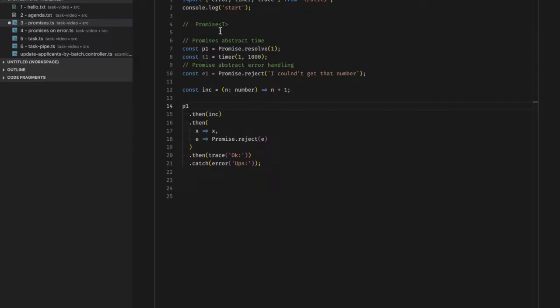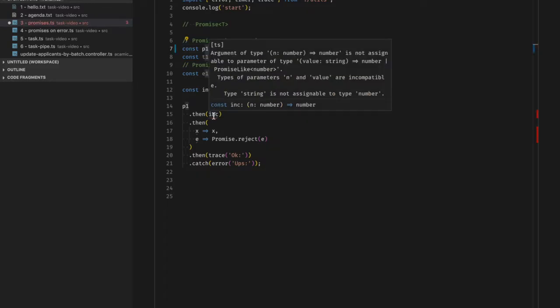Abstractions in TypeScript are modeled with generics, so when we say we have a promise, we say we have a promise of something. We have a promise of T, in this case, a number. Notice that we didn't specify the type. We rather let TypeScript infer it for us. Having generics is great because they give us guarantees for our abstract code. If for some reason we made a mistake, the TypeScript compiler can warn us that we are probably doing something wrong.